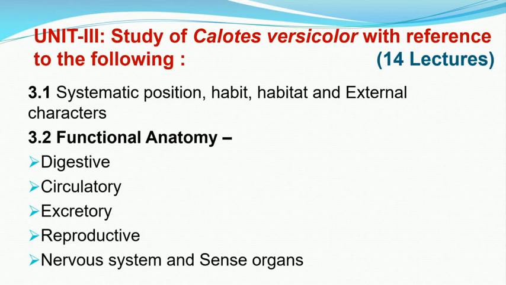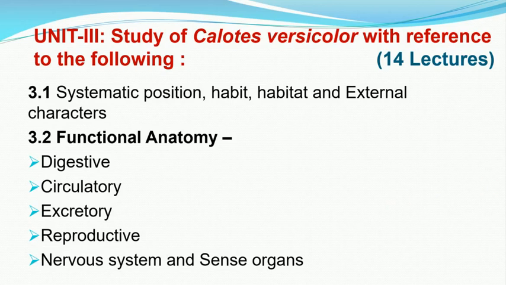Next part is structure of the exoskeleton. They have a specialized type of exoskeleton made up of scales. So we will study the different types of scales, structure of the body wall and coelom. In the next part, we will study structure of body wall or integument, body cavity, which is also known as coelom, and locomotion in Calotes versicolor.